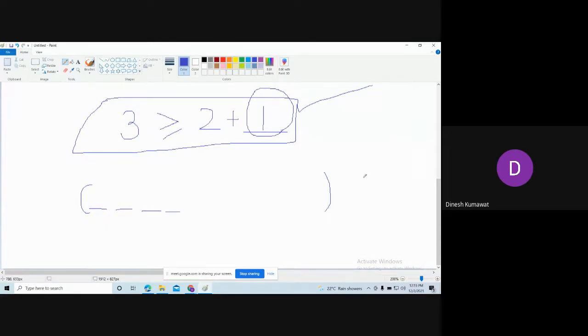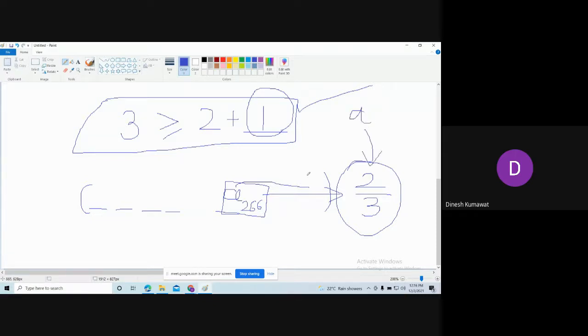So when we are converging towards 2 by 3 in that sequence, after this term A266, if I go further, then we are coming closer and closer towards this number 2 by 3. That is the meaning of that definition. It means after this stage 266, we are coming closer and closer towards this limit point. Is the idea clear now?